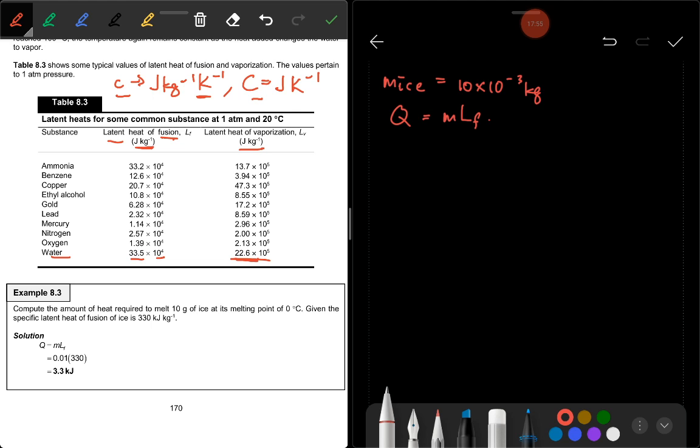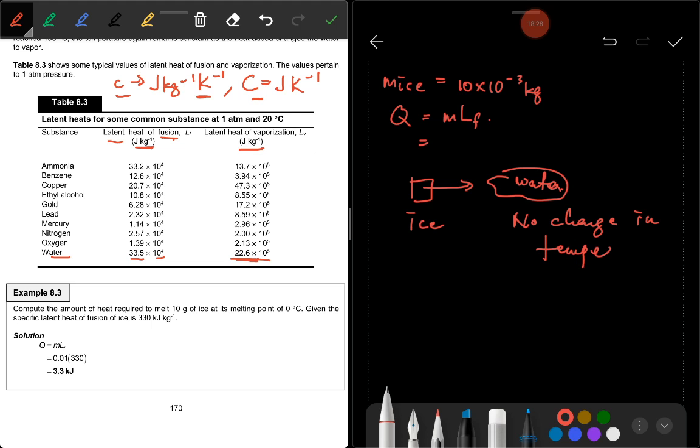So if you want to find the total heat required to melt the ice, for example it is in ice form, and you want to totally melt this ice to become water, there is no change in temperature.